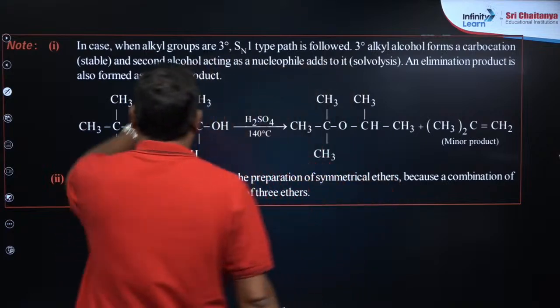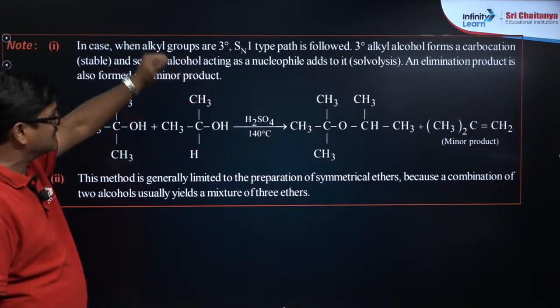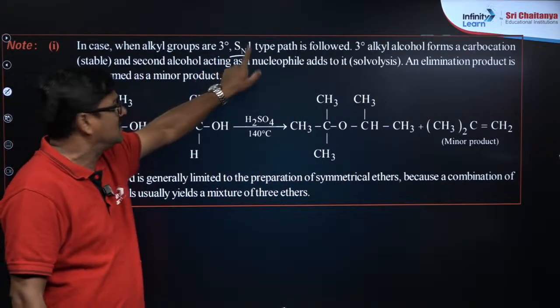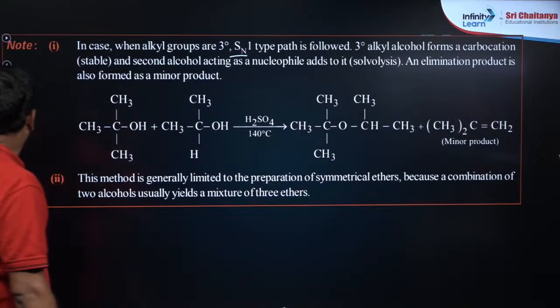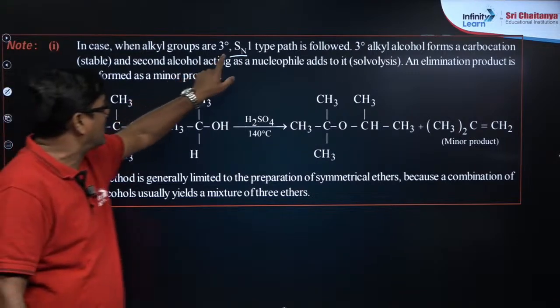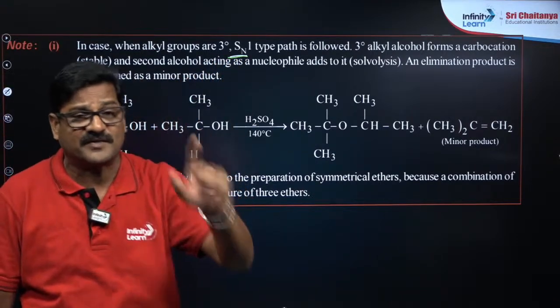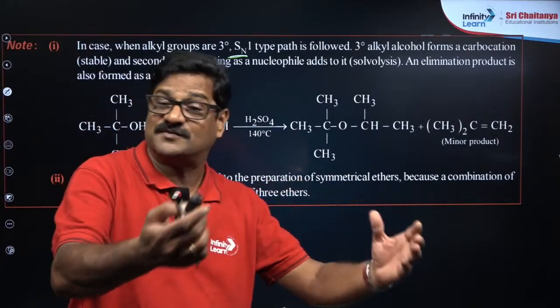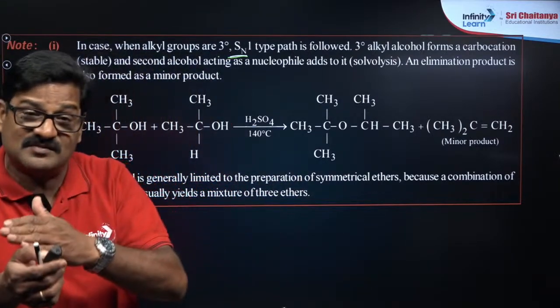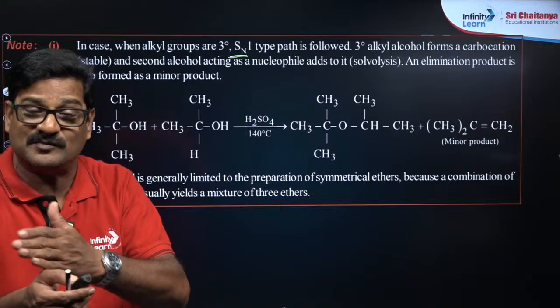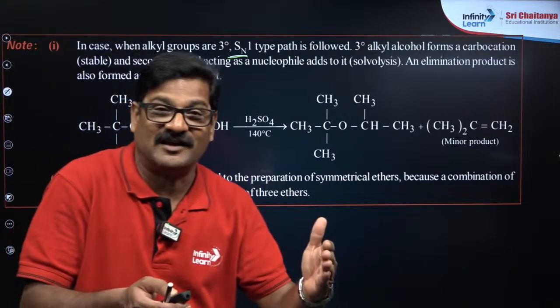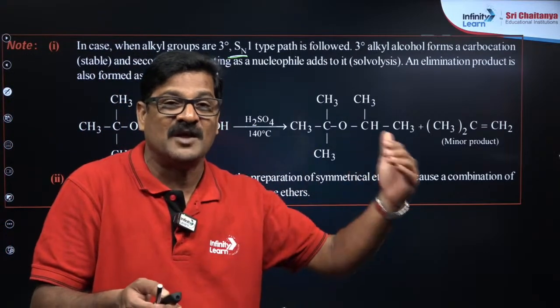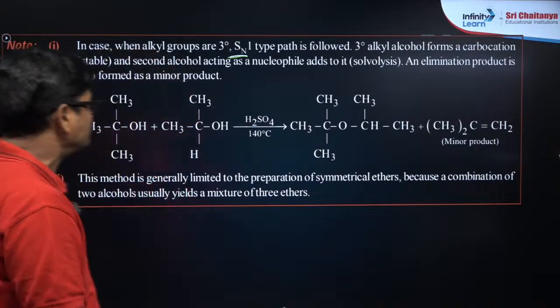In case the alkyl group is tertiary, in the previous mechanism, SN1 is the reaction that needs to be followed. Why? Because SN1 follows the formation of a carbocation. So the more stable the carbocation, the more easily it forms. Tertiary carbocation is more stable than secondary carbocation, which is more stable than primary carbocation.